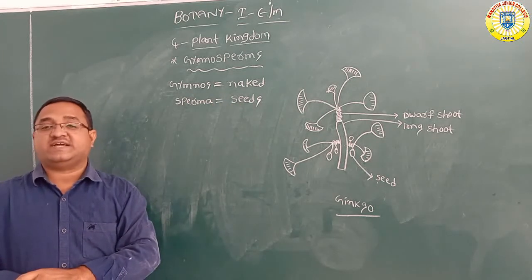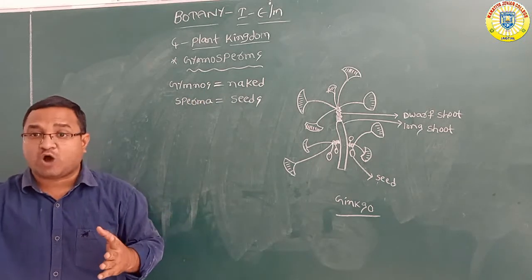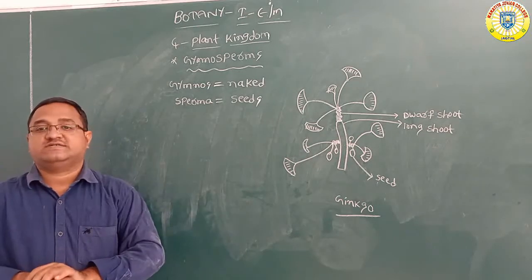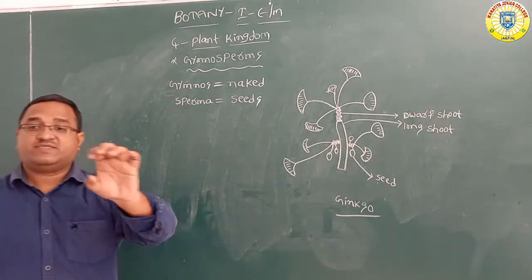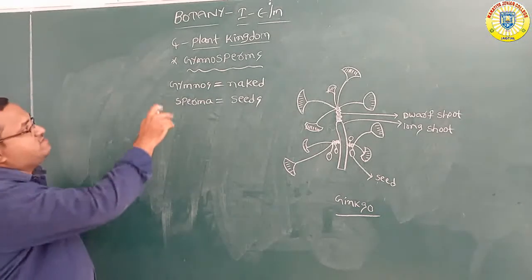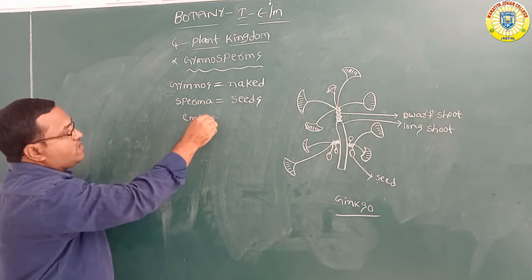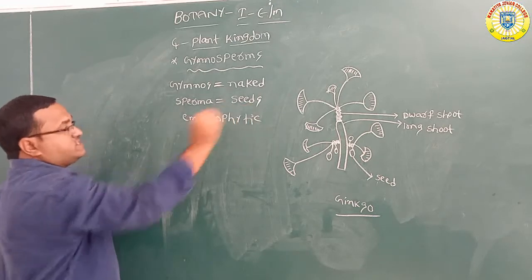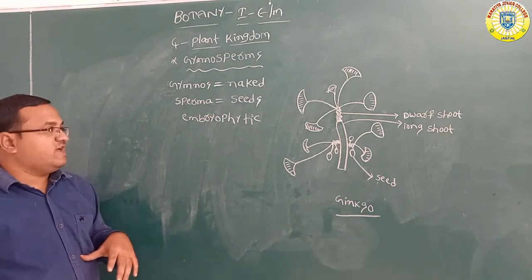Generally, seeds are present inside the fruit. But here in these gymnosperms, seeds are directly exposed outside, which are called naked seeds. Seeds are not covered with any fruit coat. Seeds are open. That thing you should remember. And one more thing to remember: these gymnosperms are embryophytic. These can produce embryos. Embryos are produced into seeds.